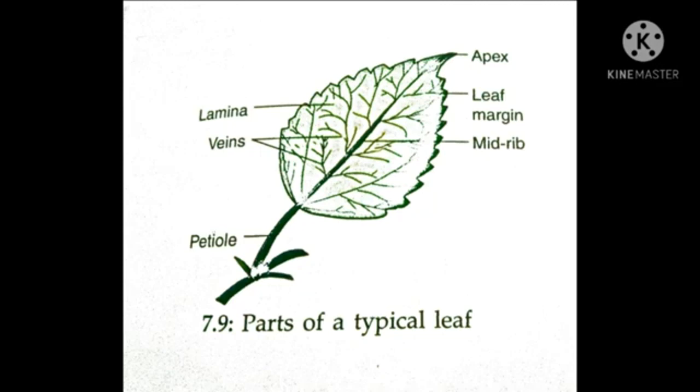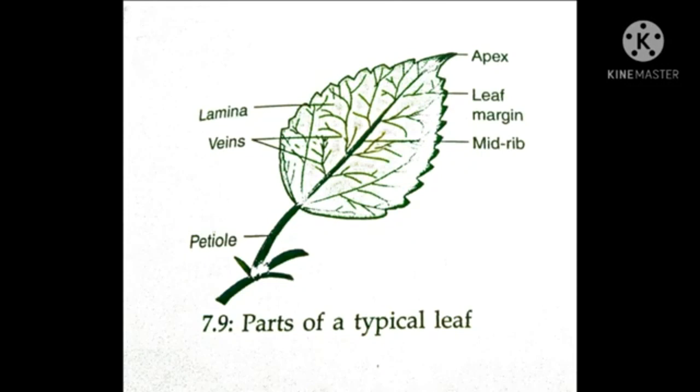It is generally a thin and flat structure. Leaf is normally green in color as it contains the pigment chlorophyll that helps in photosynthesis. Leaves may vary in size, shape and color.